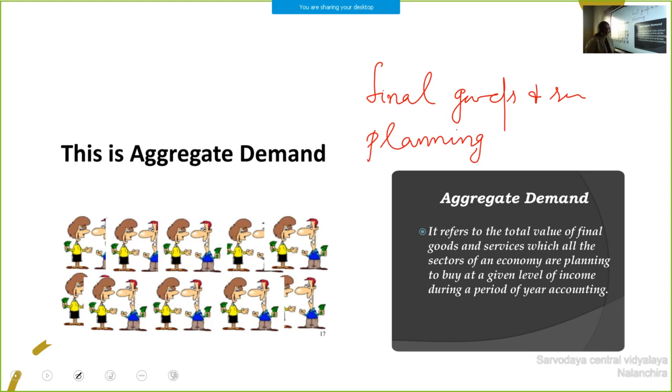Planning means ex ante expenditure at a given level of income during a period of accounting year. So to define aggregate demand, you can use this definition: it refers to the total value of final goods and services which all the sectors of an economy are planning to buy at a given level of income during a period of accounting year.